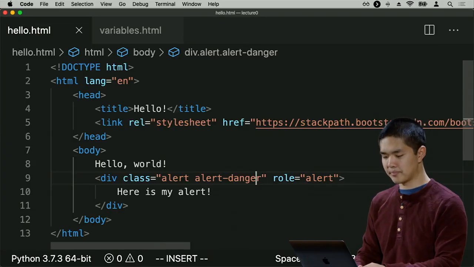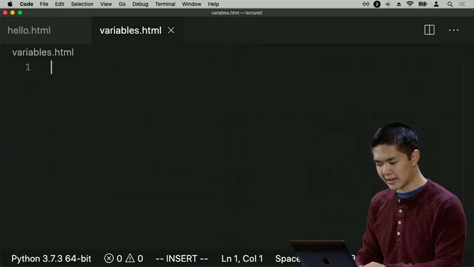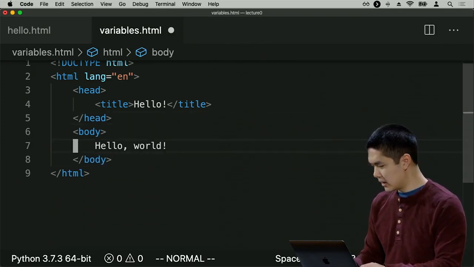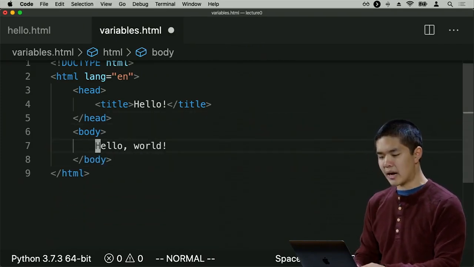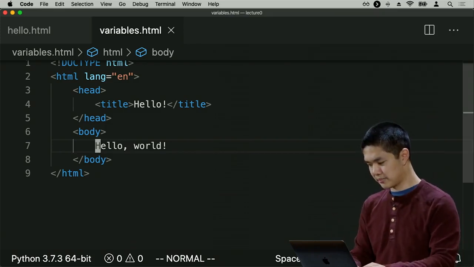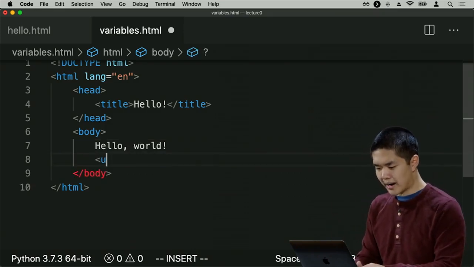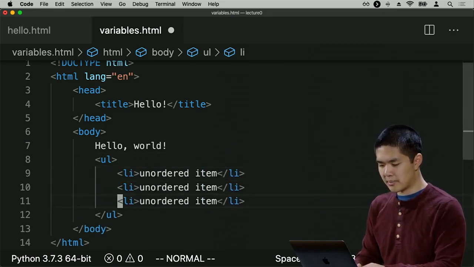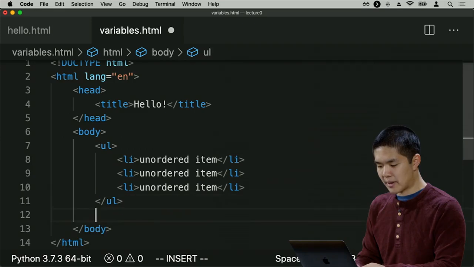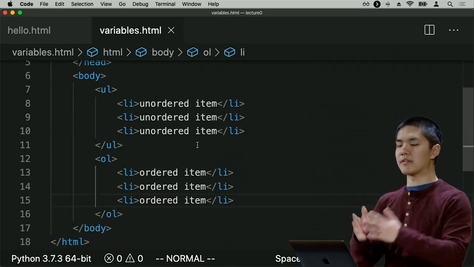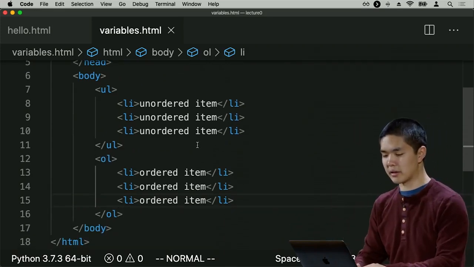And you'll see why in a moment. I'll go ahead and copy hello.html, but I'll get rid of all the bootstrap inside of it. Let's imagine that here I have two lists, an ordered list and an unordered list, where my unordered list has three unordered items, and my ordered list also has three ordered items. Again, just for the sake of demonstration, I'm showing that we have these two lists now.